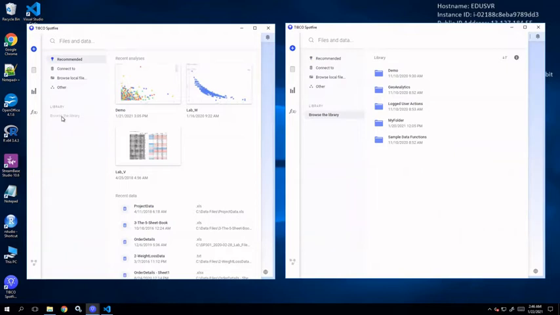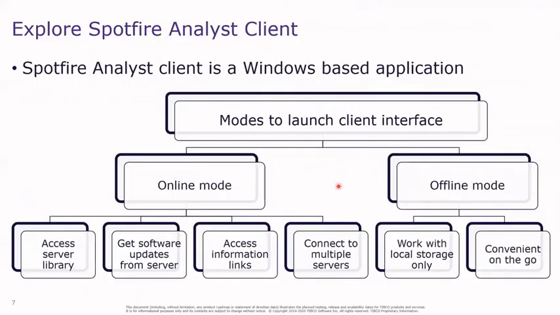There are similar things where you can find the difference between online and offline mode. You have to connect at least once to the respective Spotfire server to work in offline mode as well.